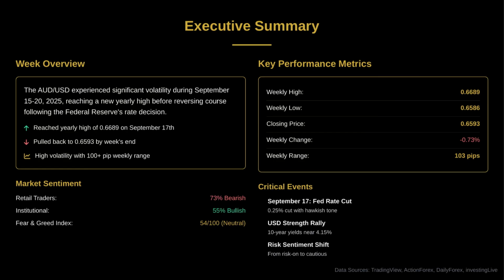The AUD/USD experienced significant volatility during this week, reaching a new yearly high of 0.6689 on September 17th before reversing course and closing the week at 0.6593. That's a decline of 0.73% for the week, with a massive 103 pip range. The key catalyst was the Federal Reserve's rate decision on September 17th.